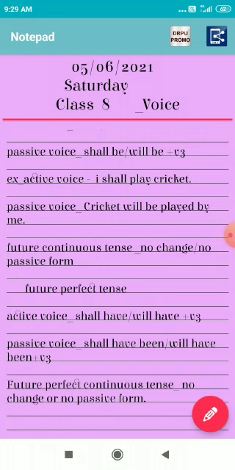So students, in today's video we have learnt about voice and its rules. In our further videos we are going to discuss another topic.